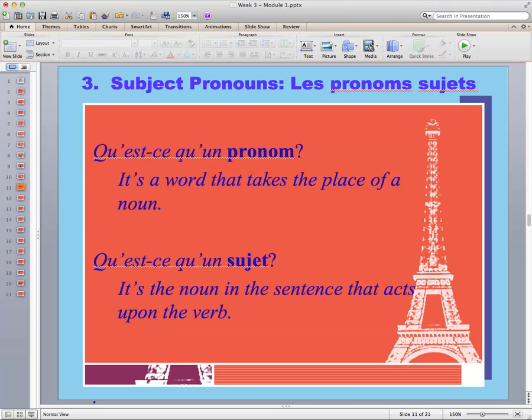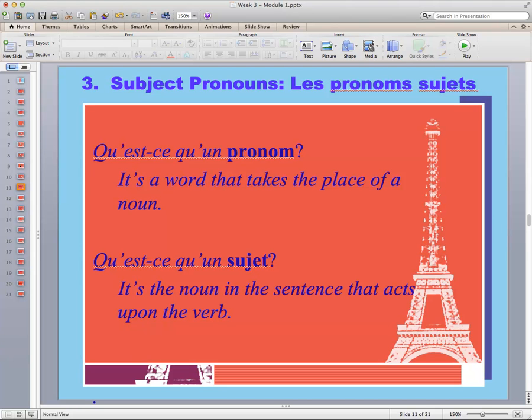So the next question, qu'est-ce qu'un sujet? What's a subject? Well, it's very simple. The subject is the noun in the sentence that acts upon the verb. In my example about the professor, I said the professor talks a lot. The professor is a noun, but it's not a pronoun. It is a subject because the professor is acting upon the verb. The professor is doing the talking.